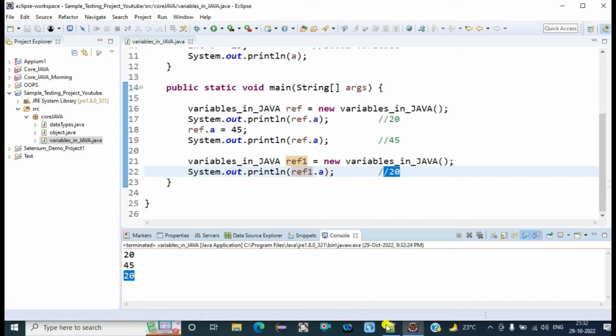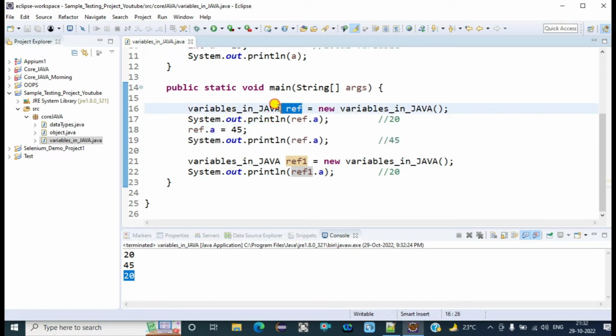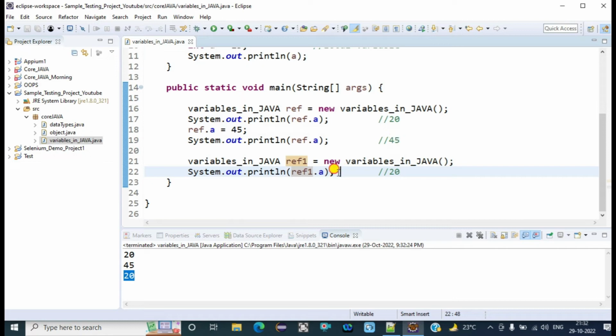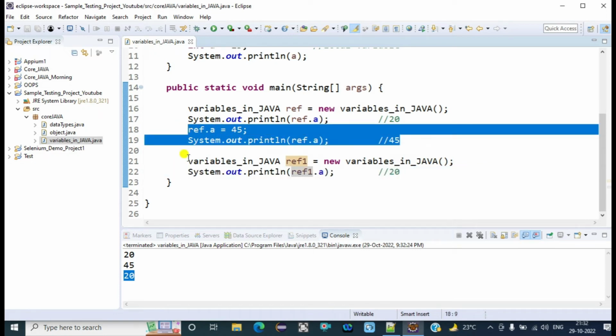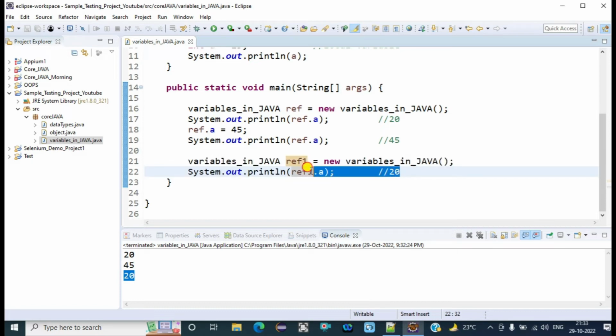So you can now see that the value of the instance variable is instance specific. It is not shared among the different instances. If it were shared, then here as well it would need to display 45, but it is not displaying 45, which means the changes are not reflected in another object.